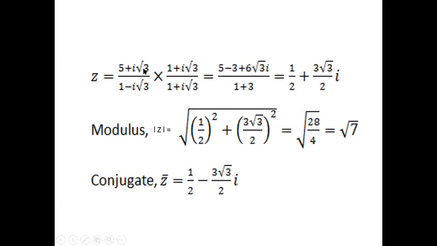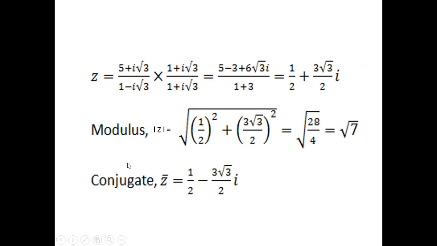Then multiplying the numerator and multiplying the denominator, we get this portion, which we can write as 1 by 2 plus (3 root 3 divided by 2) i. This is the form of a plus ib. Now the second portion, modulus. The modulus of z equals root over a square plus b square. Here the value of a is half and the value of b is 3 root 3 divided by 2. Calculating a square plus b square, we get the result root 7.